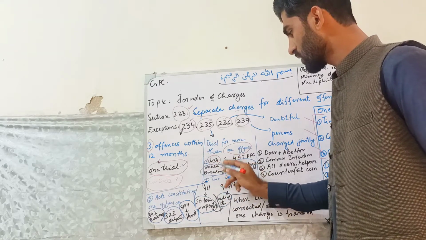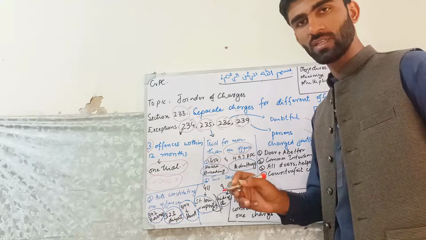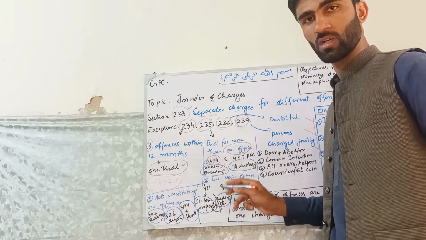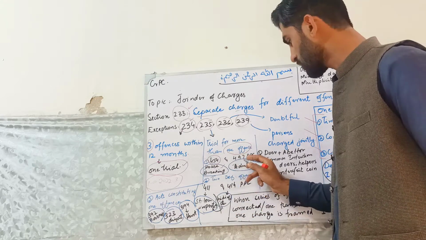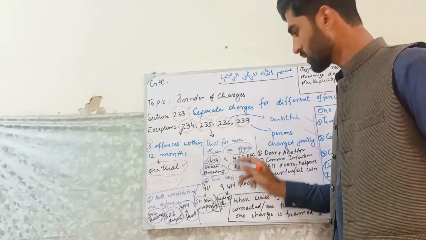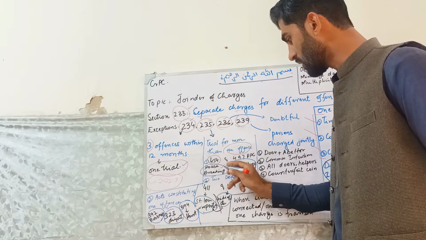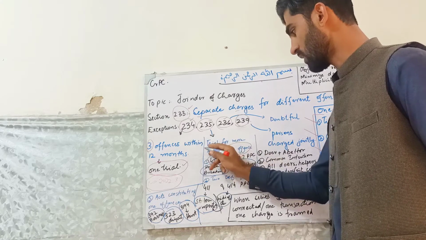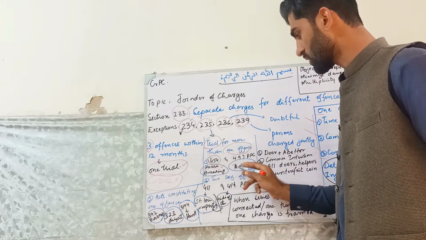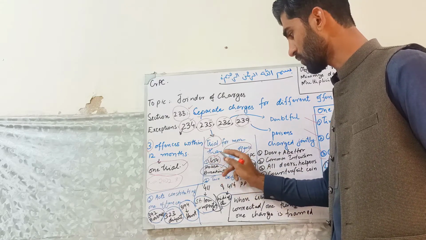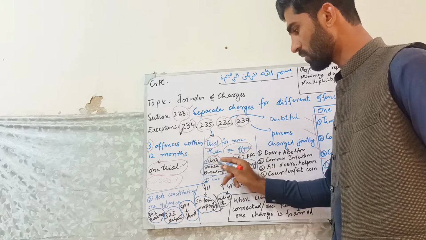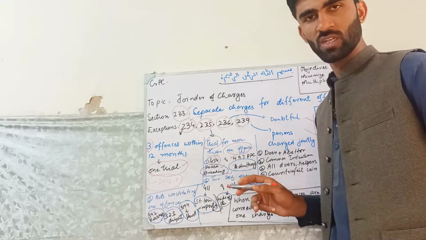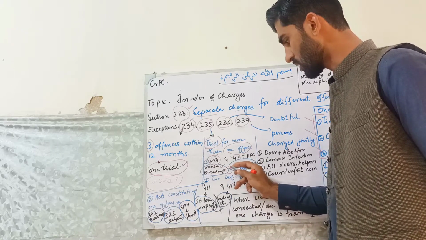He goes there with the intention that he will commit the offense of adultery, and he goes there and commits the adultery. Then only one charge will be framed and it will be treated in one trial. There will be no separate charge or separate trial for 454 or 497. There will be one trial, because both actions are connected with each other. These are done in the same transaction.